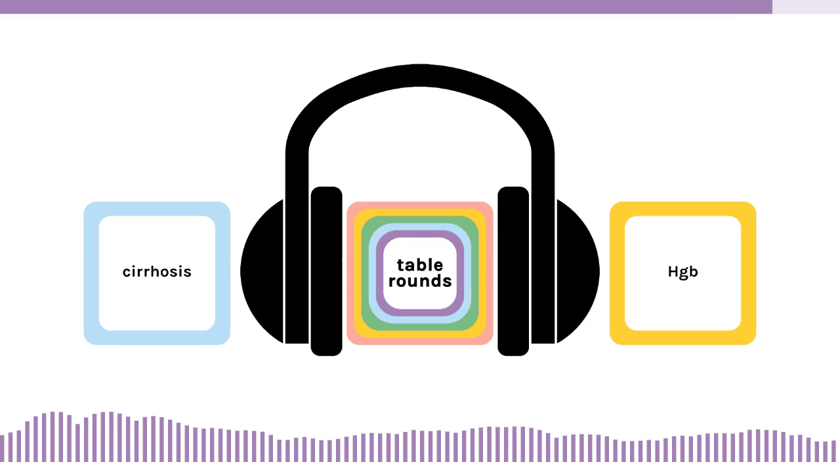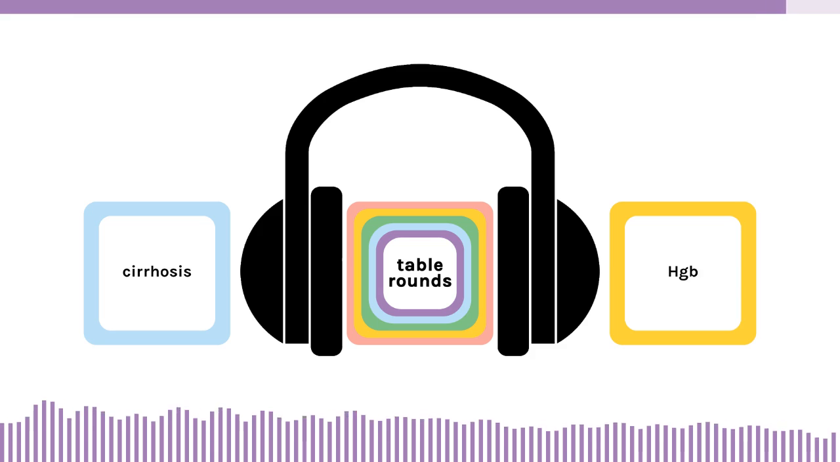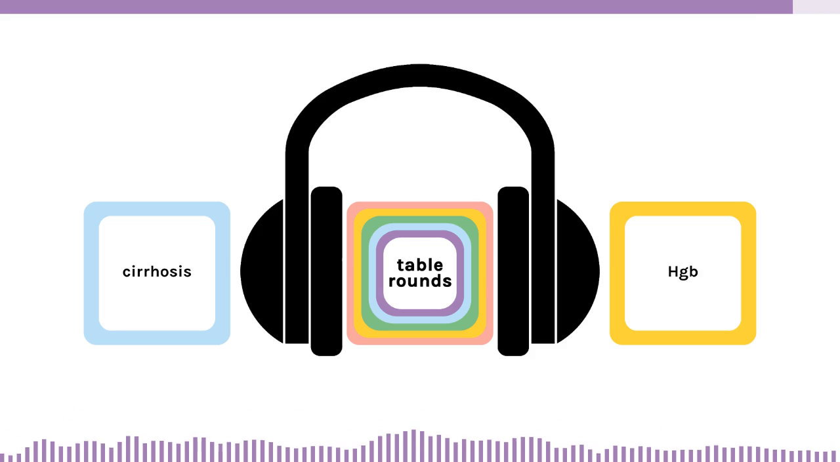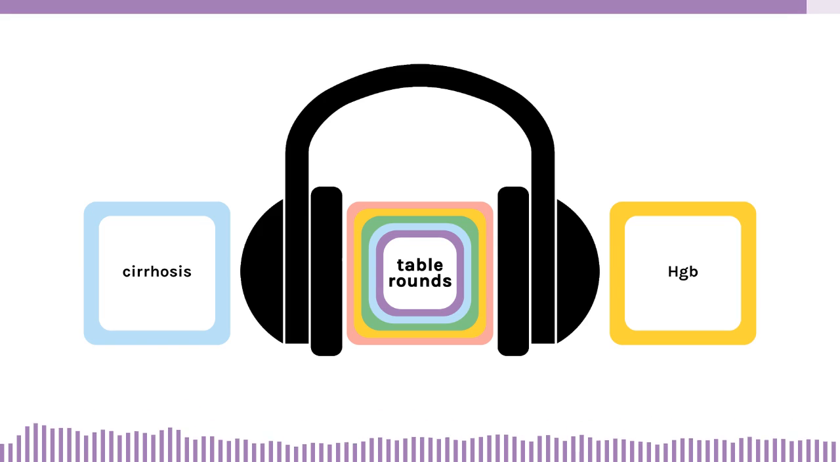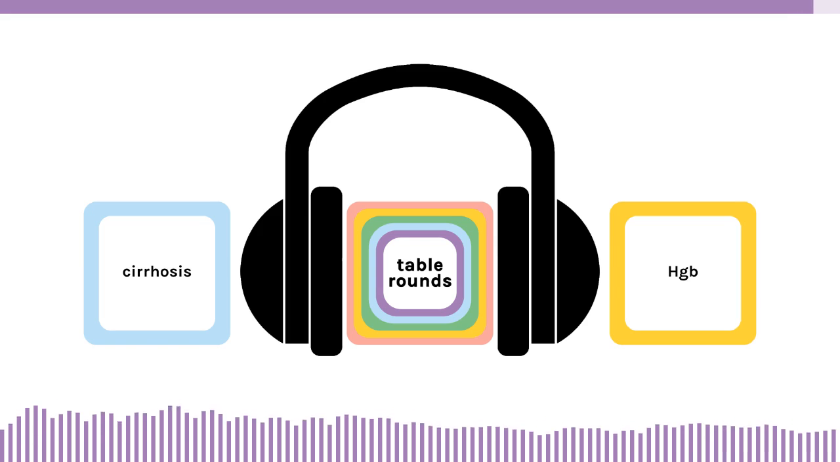As you can see, there's so many different connections that can be created from the same two cards. And even if you come up with the same concepts as someone else, there's nuances in what you end up learning. If you can think of other ways to connect cirrhosis and hemoglobin, we'd love to hear from you.